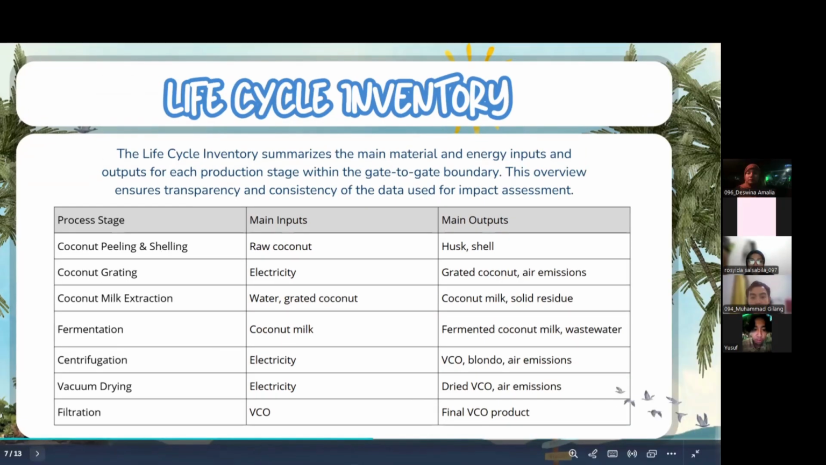First, the process stages include coconut peeling and shelling, coconut grating, coconut milk extraction, fermentation, centrifugation, vacuum drying, and filtration. The second, main inputs include raw coconut, electricity, water, grated coconut, coconut milk, and VCO. And the last, main outputs include husk or shell, grated coconut, air emission, coconut milk, solid residue, fermented coconut milk, wastewater, VCO, blondo, air emission, and final VCO product.